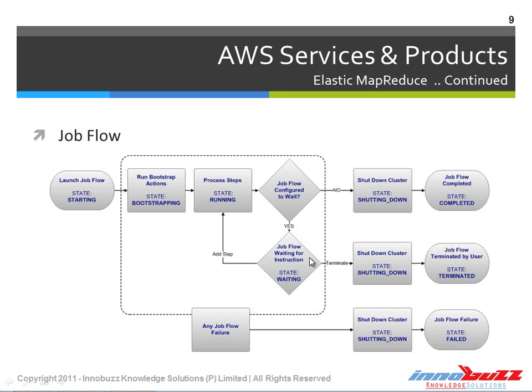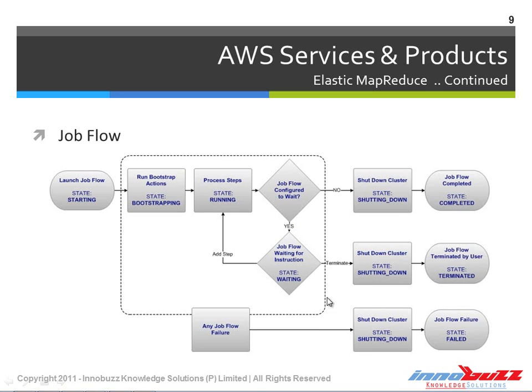And if the job flow is in a waiting condition, when exactly it comes to the wait condition, that means the processing file has some issues, or in other words, the processing file is not working properly. In that case, it will automatically terminate the EC2 instances into shutdown, and the job will be terminated, where the job won't be in a completed state. So that means the Elastic MapReduce will not complete or will not process the job if the process file or the process stage is not fine.